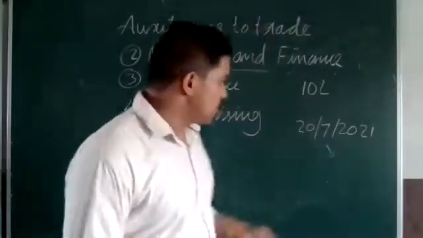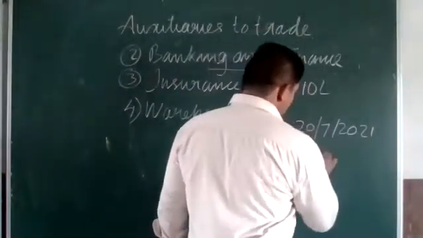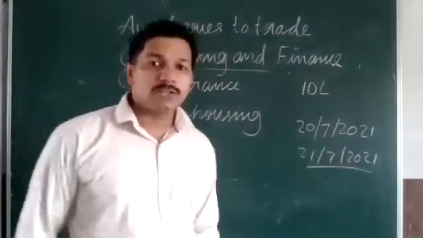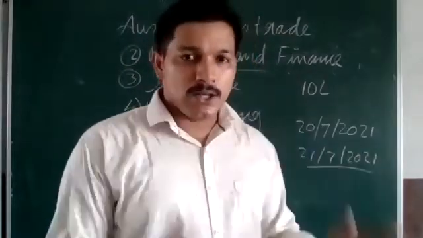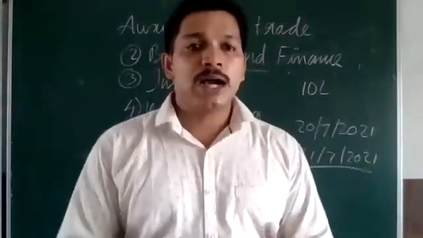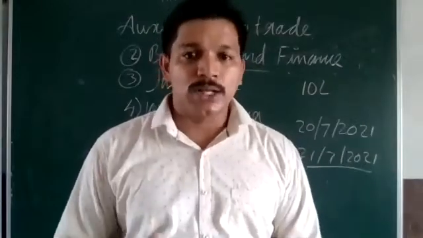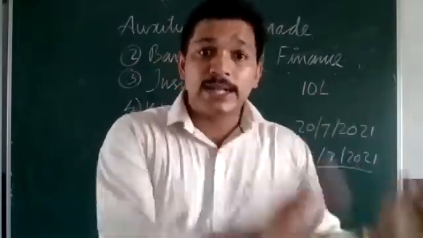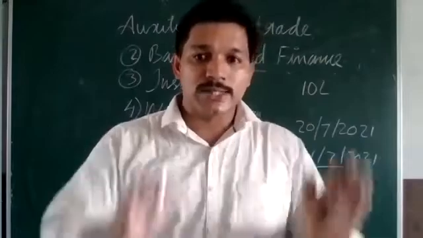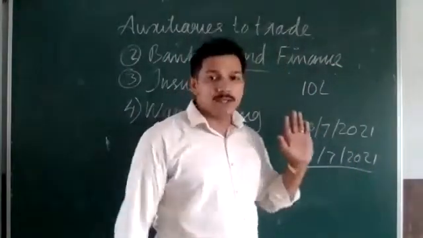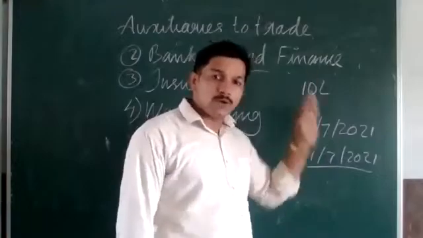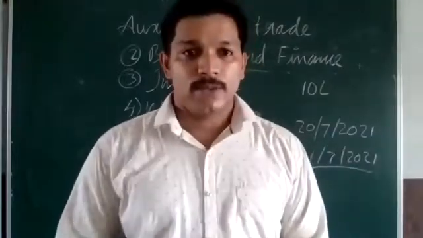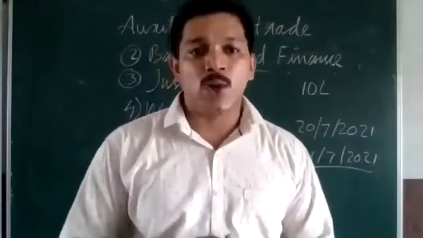If today I am taking the policy, from 21st/7/2021 onwards the insurance is starting, and from the 21st for 10 years you have a life insurance. So if you are taking insurance for 10 lakh rupees, and the person dies the next day itself, there is no need of waiting for 2 years. If the starting date is 21st, and on the 21st itself the person dies, then also the full money will be given, provided that they will conduct an inquiry about this.